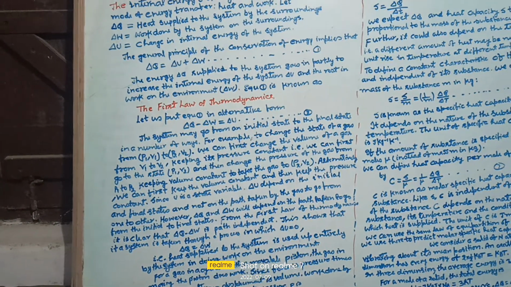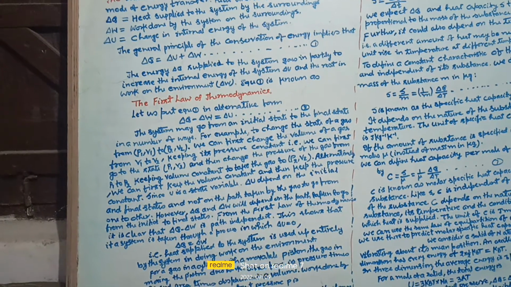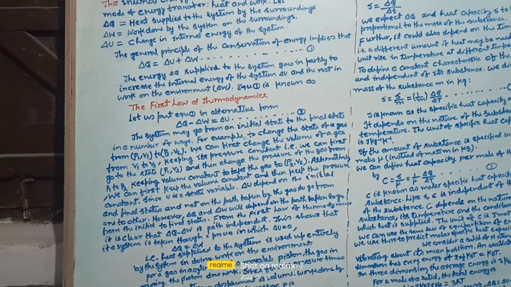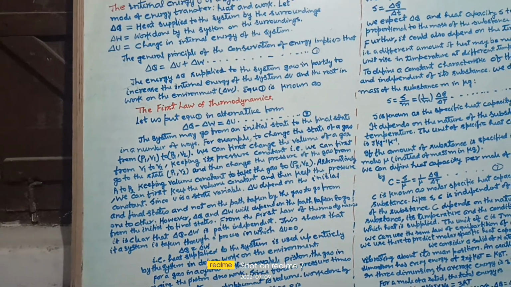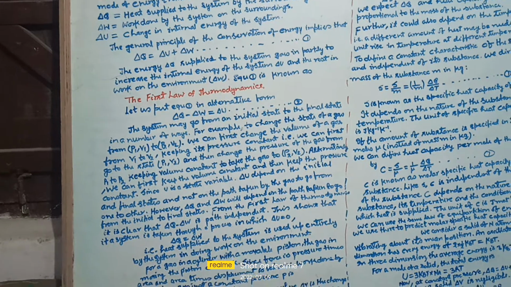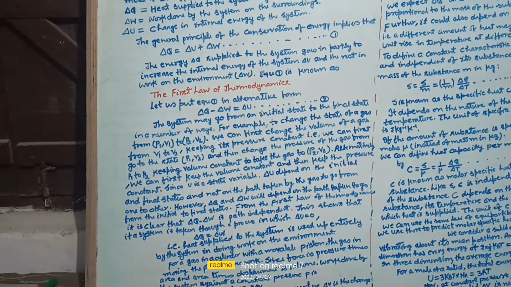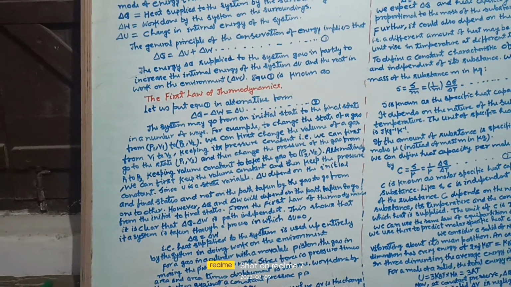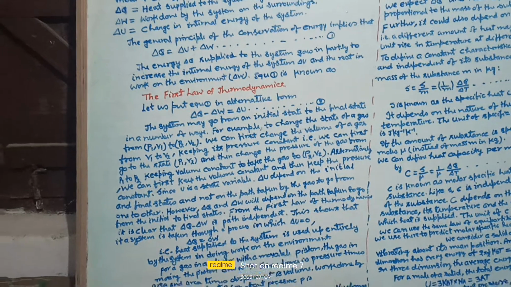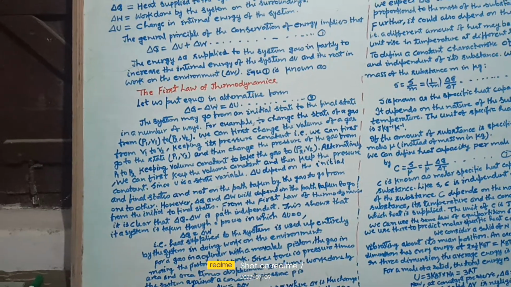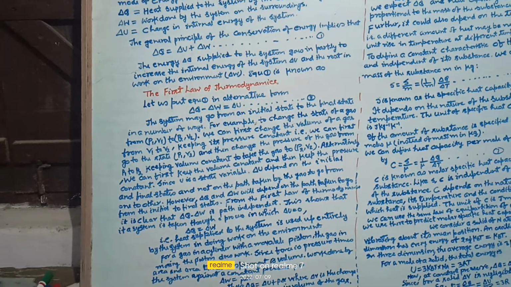However, delta Q and delta W will depend on the path taken to go from the initial to final states. From the first law of thermodynamics, it is clear that delta Q and delta W are path dependent. This shows that if a system is taken through a process in which delta U is equal to 0, then the heat energy is equal to the work done. Therefore, heat supplied to the system is used up entirely by the system in doing work on the environment.